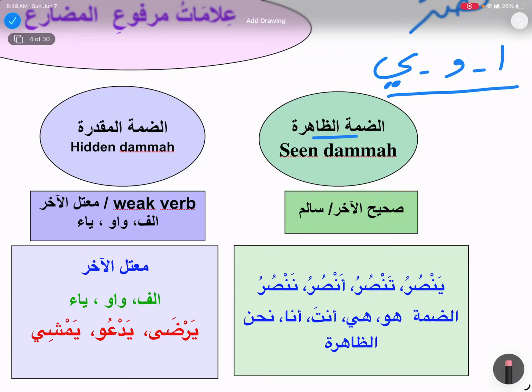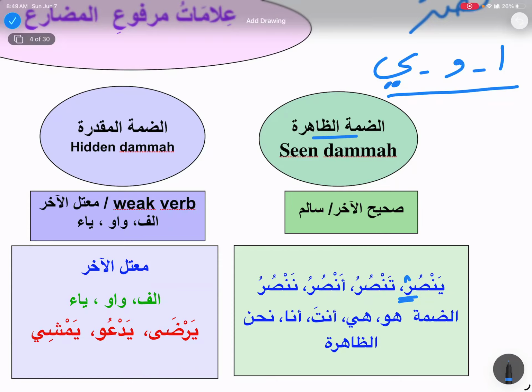By the ending. Do I see it in the beginning? No. We check the ending of the word. If it is yansuru, I'm going to say it is marfu'. If it is yansura, it is mansub. And today we are going to learn that it's going to be sometimes with sukun as well: yansur. So that is majzum.